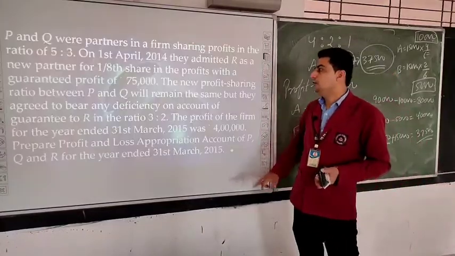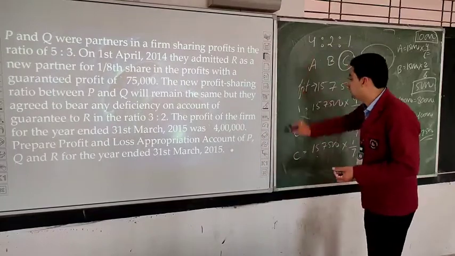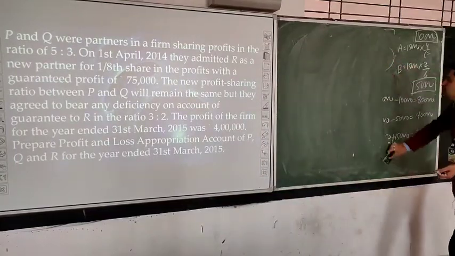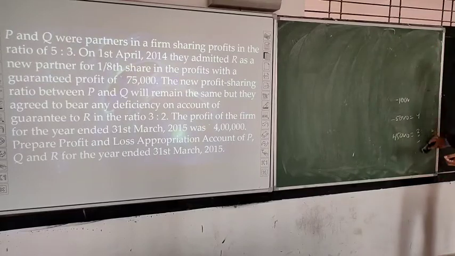Let us solve one more question to make this concept more clear. We will summarize this question on this board so that it can be easy for us to solve the question.